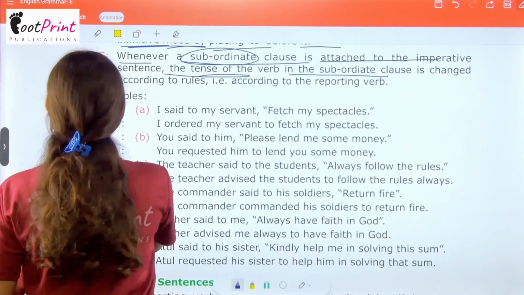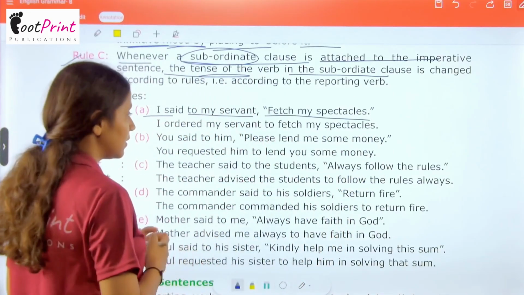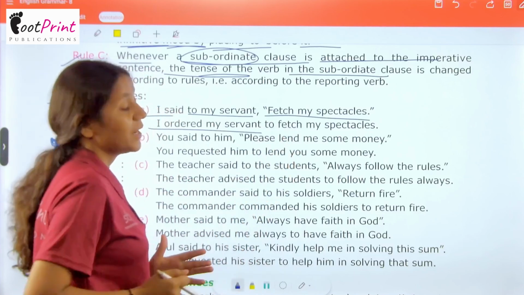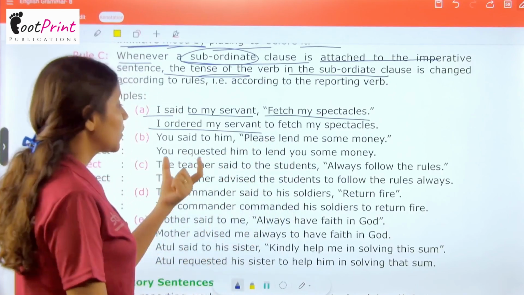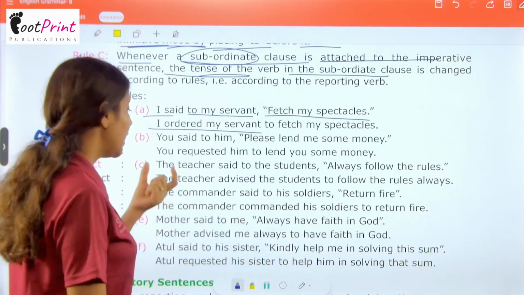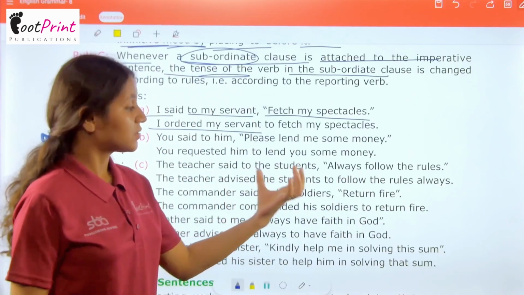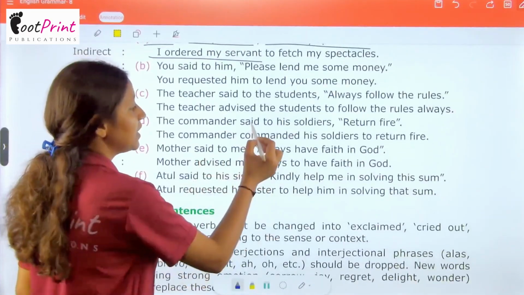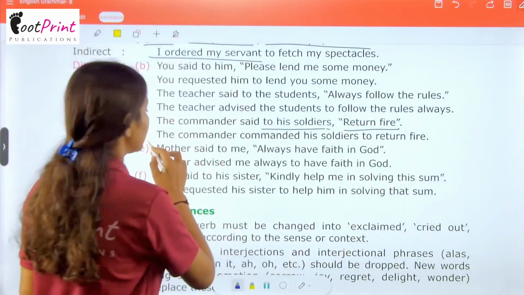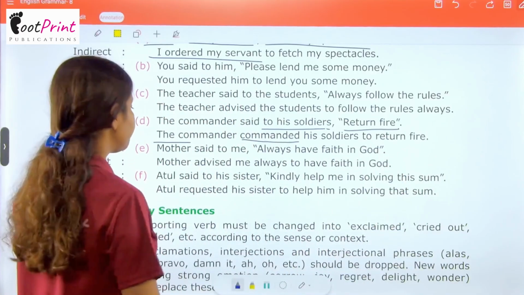Few examples are given here. I said to my servant, fetch my spectacles. I ordered my servant to fetch my spectacles. You said to him, please lend me some money. You requested him to lend you some money. The teacher said to the student, always follow the rules. The teacher advised the student to follow the rules always. The commander said to his soldier, return fire. The commander commanded his soldier to return fire.